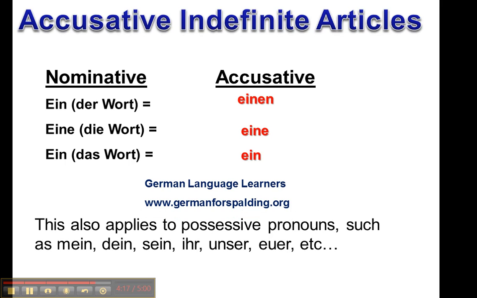Okay, this also applies to all the possessive pronouns in German, such as mein, dein, sein, ihr, unser, und so weiter, etc. And so, for example, you can see that here with M, or with mine, meinen, meine, und mein.